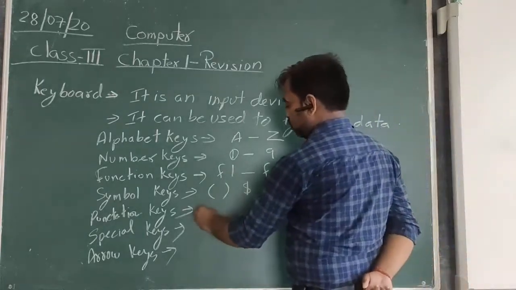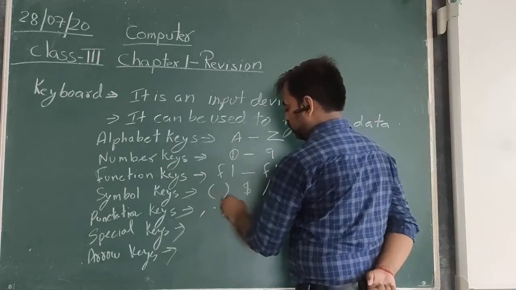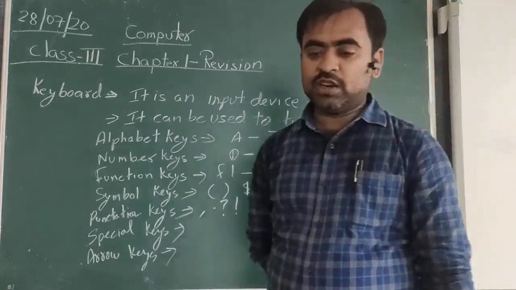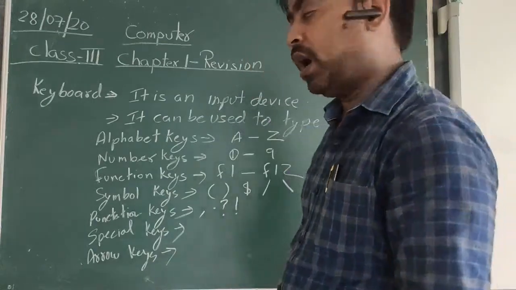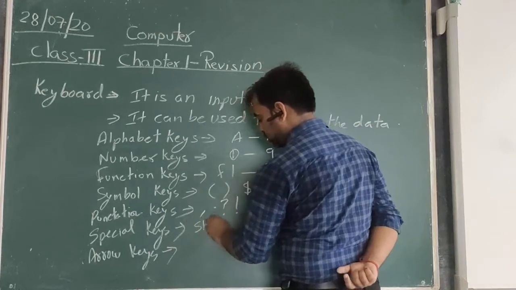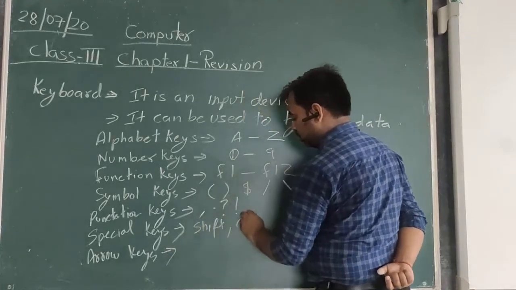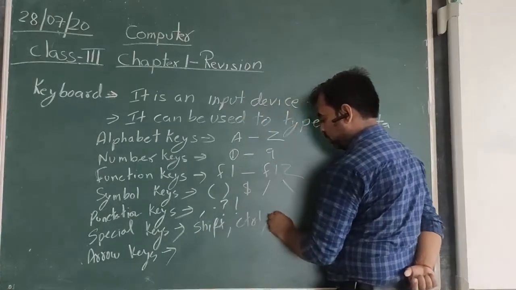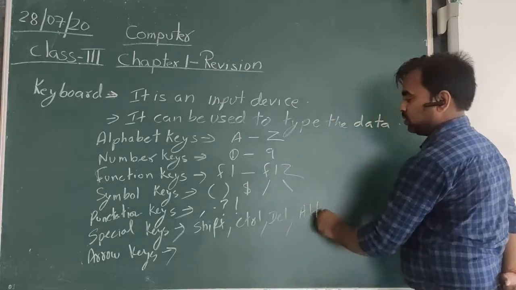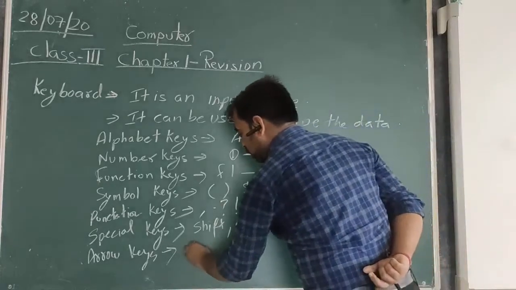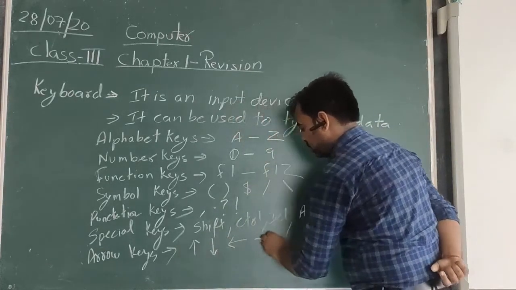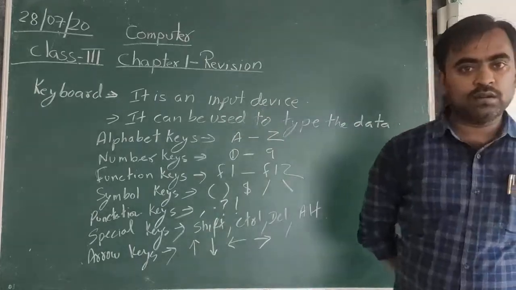Punctuation marks are comma, full stop, question mark, exclamation mark. Then some special keys like Shift, Control, Alt and Delete. And there are four arrow keys: up, down, left, right.